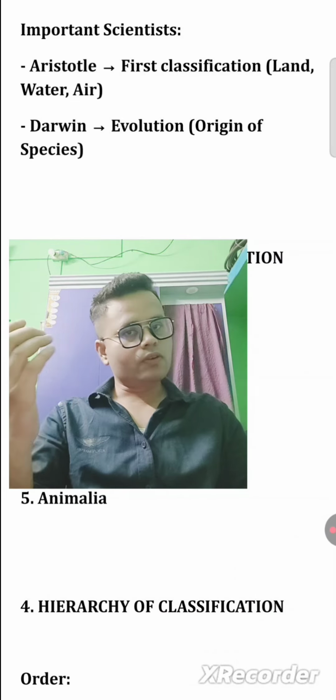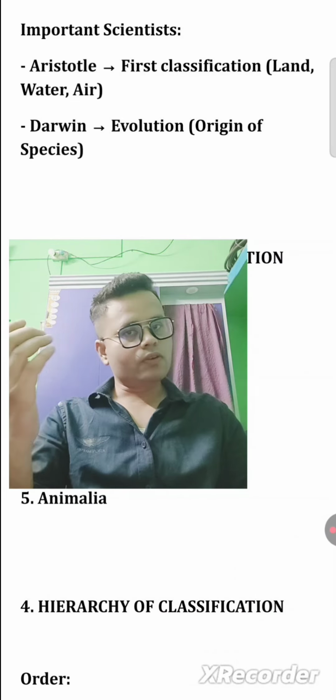Okay. So the five kingdom classification, who gave that? Whittaker gave the five kingdom classification, and what are its types? There are five types, class: Monera, Protista, Fungi, Plantae, Animalia. So these five are included in the five kingdom classification given by Whittaker.